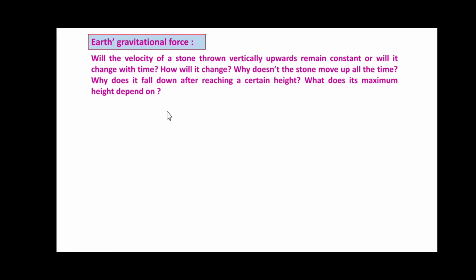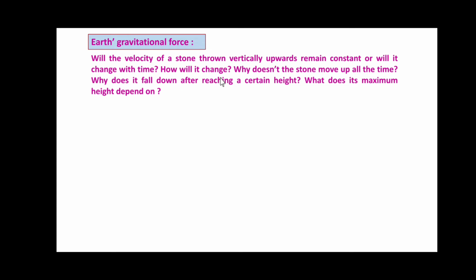First question: will the velocity of a stone that is thrown vertically upward remain constant, or will it change with time? The velocity of a stone thrown vertically upward decreases with time till it becomes zero. Second question: how will it change?